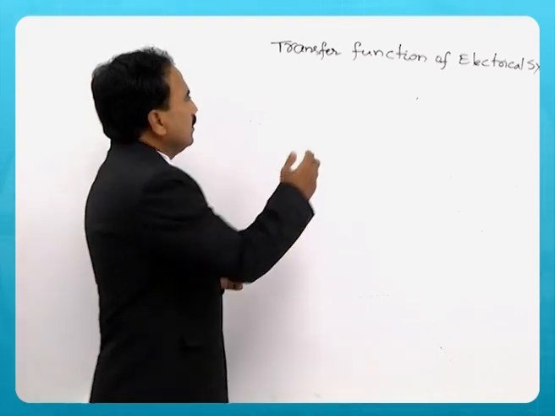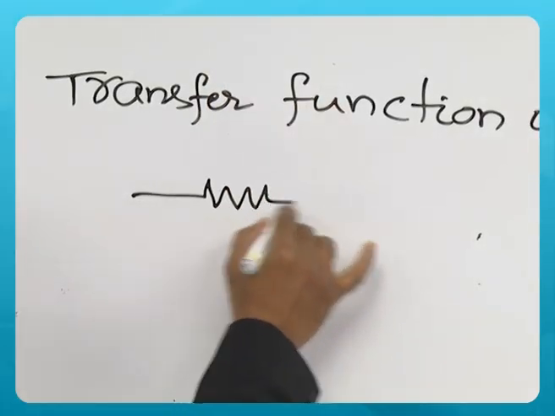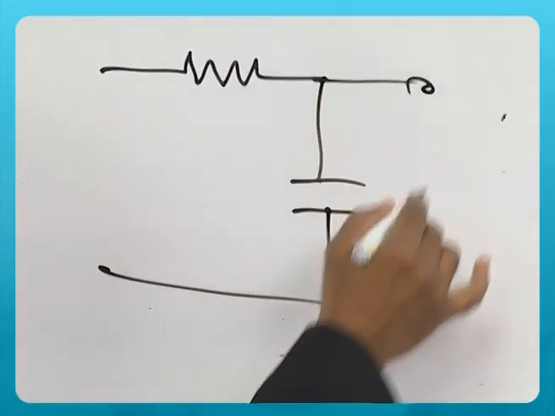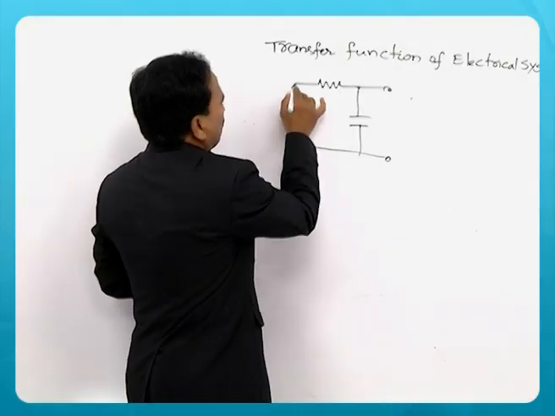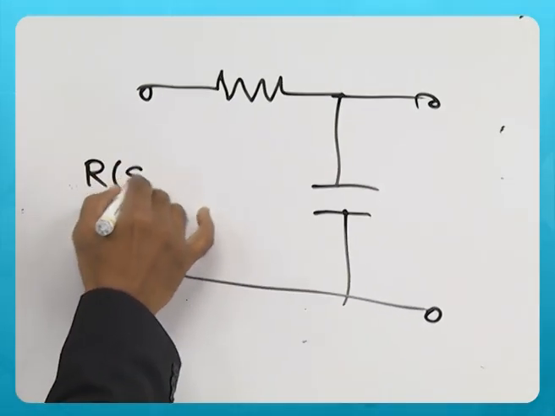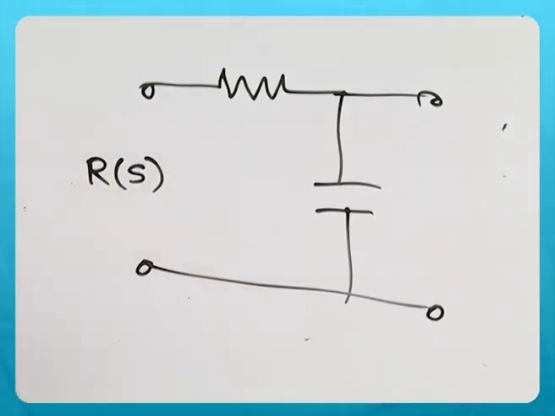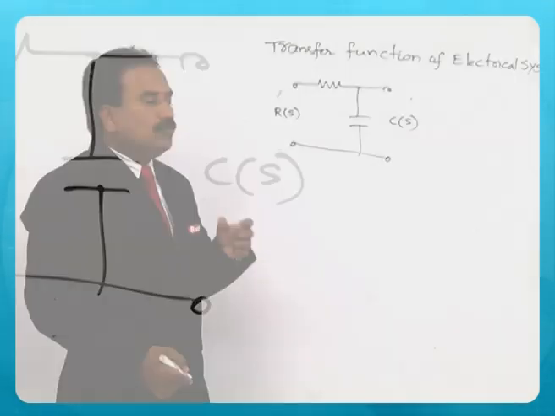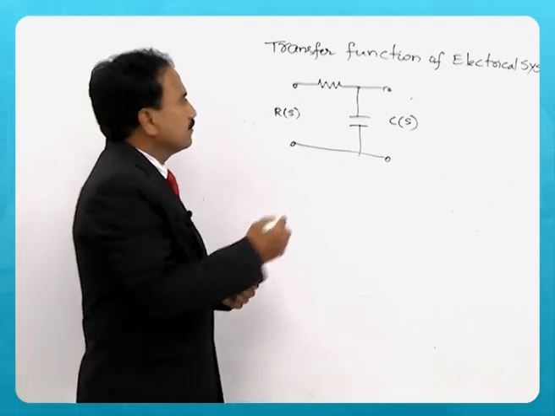Let us consider a simple RC circuit. This is excited by some input, say R of S, and C of S is the output across the capacitor.